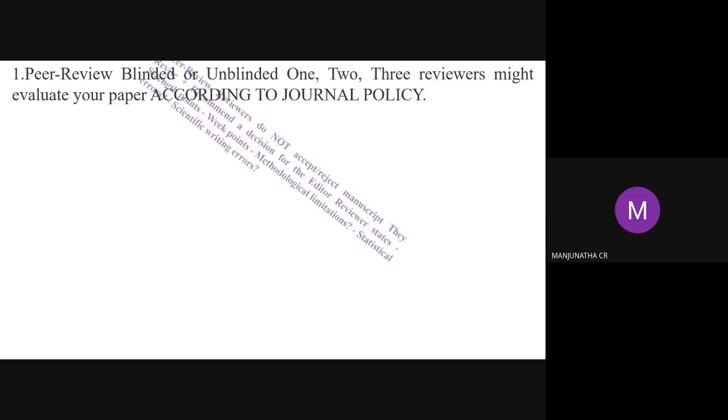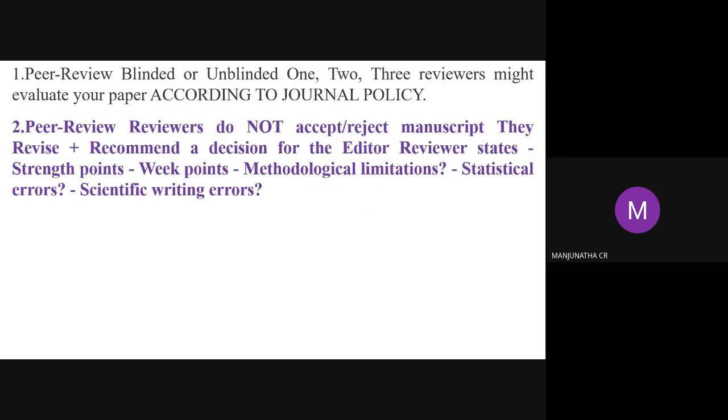Next, peer review: reviewers do not accept or reject the manuscript. Reviewers do not have the authority to accept or reject. They can only recommend. What will they recommend? They say revise the manuscript, minor revision, major revision, or recommend to reject. Like that, they write a recommended decision to the editor. The reviewer states the strong points and weak points. After that, the editor takes the reviewer comments or suggestions and makes the decision, whether to send it for revision or completely reject it.